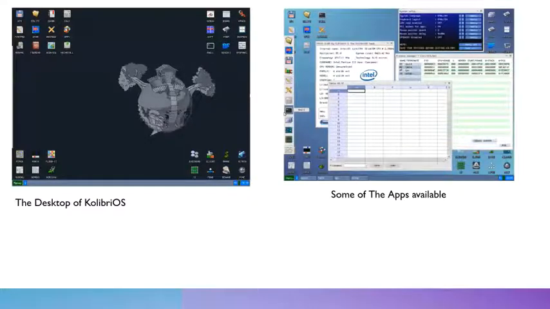And this is the desktop and some of the apps available on Colibri OS. Despite it running on just a few megabytes of storage and about 8 MB of RAM, it still provides a very smooth user interface and is very functional by nature.